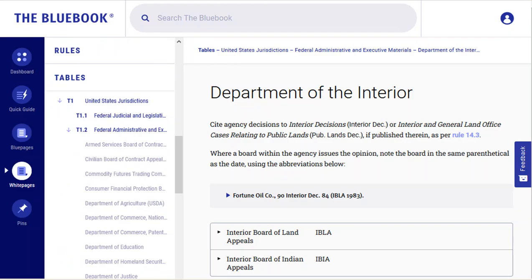A useful source on federal agency decisions is Blue Book Table T1.2, U.S. Federal Administrative and Executive Materials. While not exhaustive, it does provide information about the availability of published decisions from a number of environmental administrative agencies.